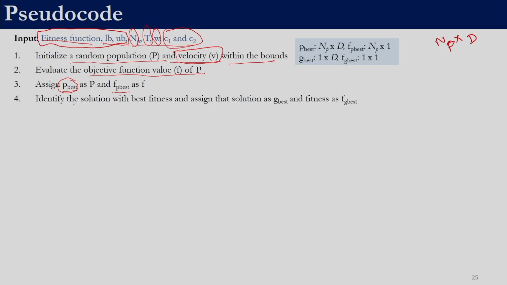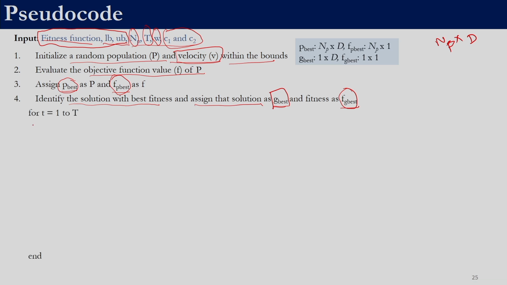So, the next step is to identify the solution with best fitness and assign that solution as G best and F of G best. So, looking at this F of P best, we will find what is the least value. That least value will be nothing but F of G best, and the solution corresponding to that least value will be our G best. So, this is the global best solution and this is the fitness corresponding to that global best solution.